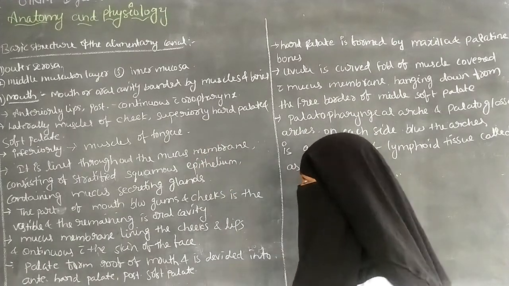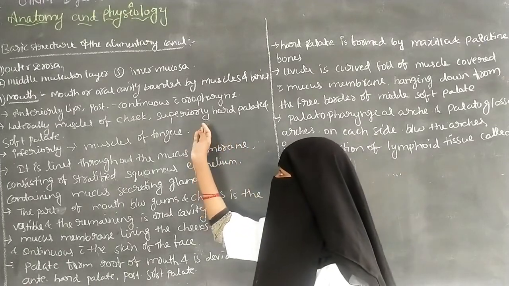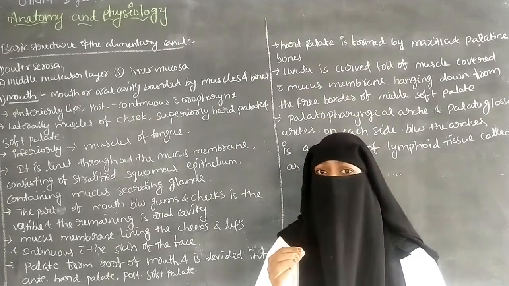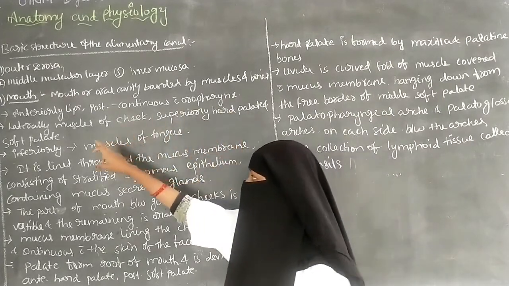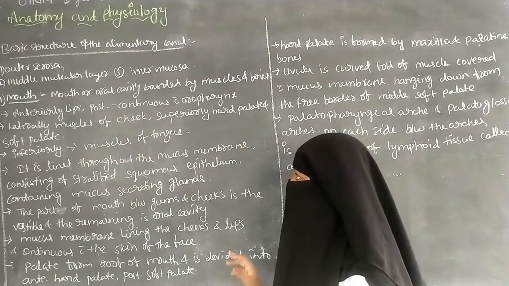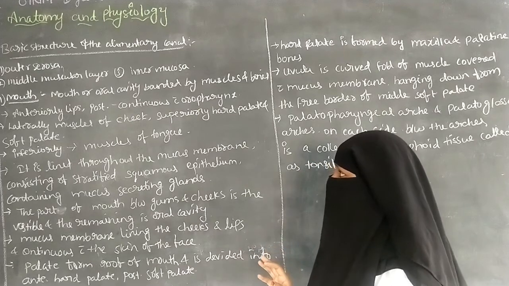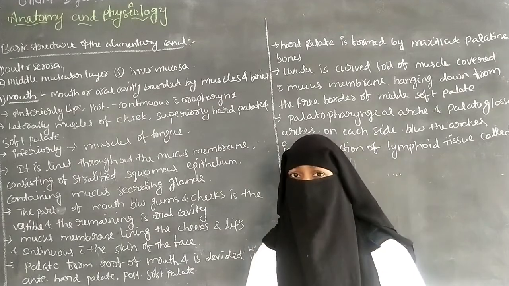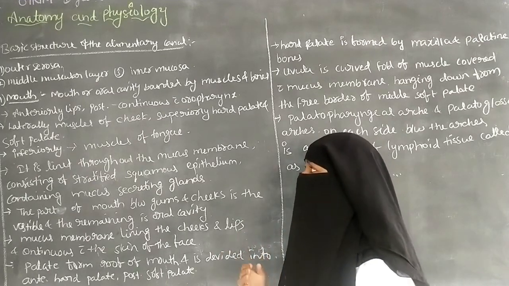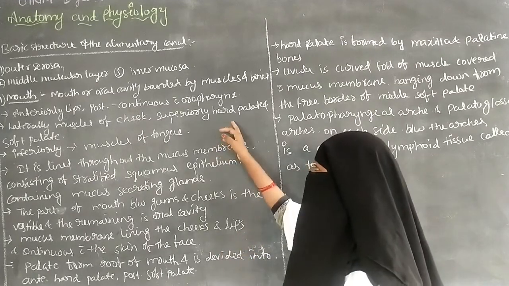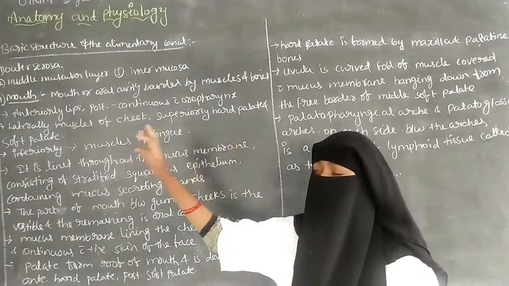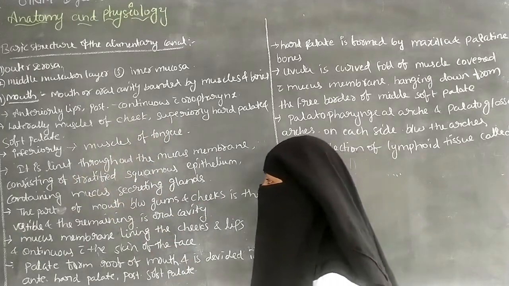The roof of the mouth is formed by the hard palate, and the soft palate is situated on the posterior side of the hard palate. So the mouth structure includes the lips anteriorly, the oropharynx posteriorly, the muscles of the cheeks laterally, and the hard palate superiorly, with the soft palate behind it.